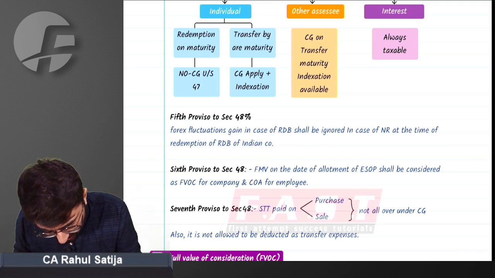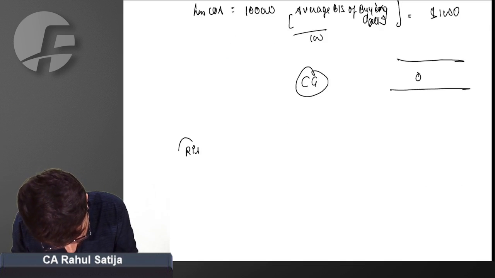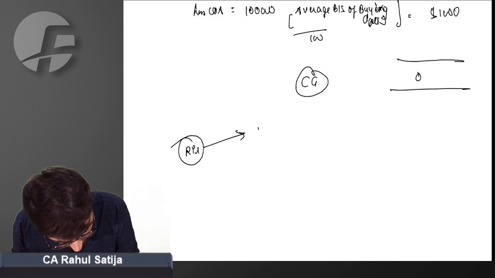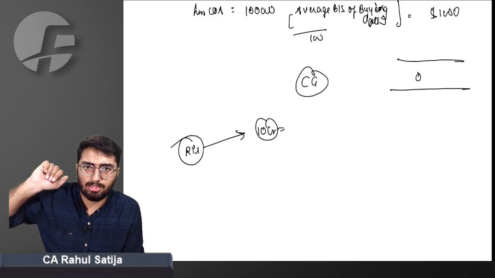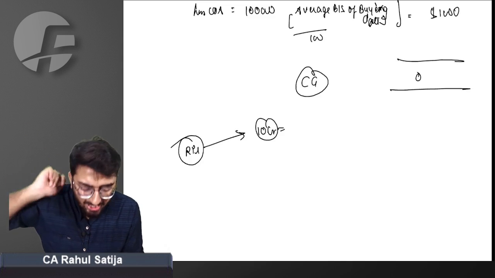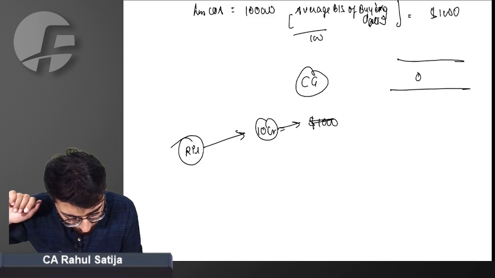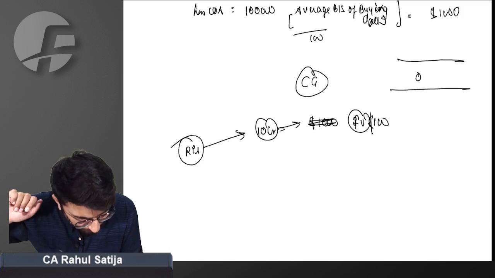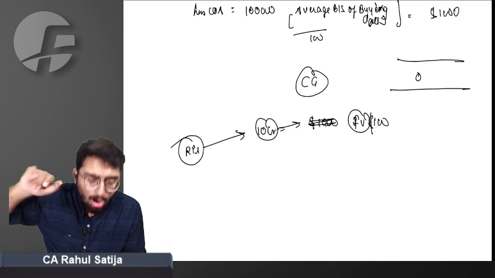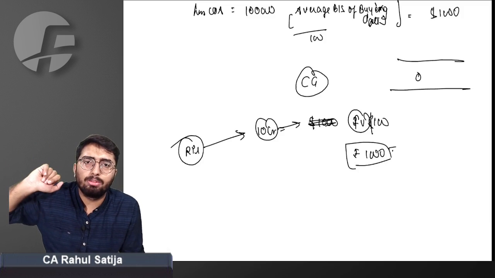For example, just understand this. What is RDB? See, for example, we have a company named Reliance. Reliance wants to raise 10 crore rupees. Now it can either raise a $1,000 face value $100 bond, or it can raise a rupees 100, rupees 1,000 face value bond.